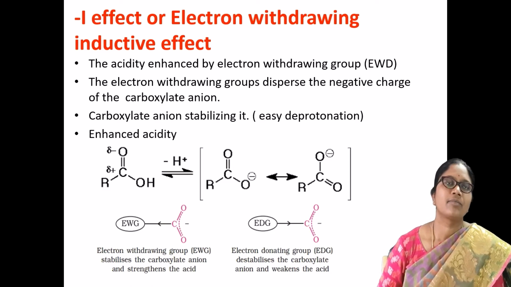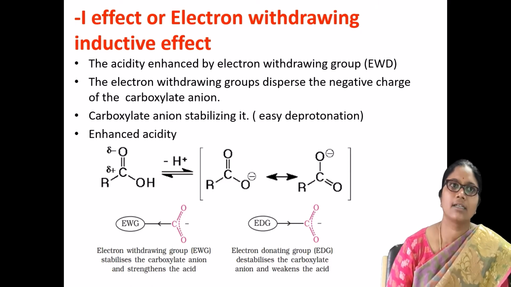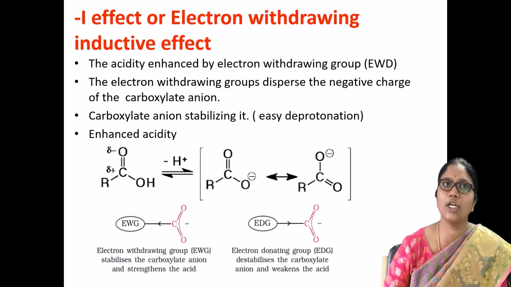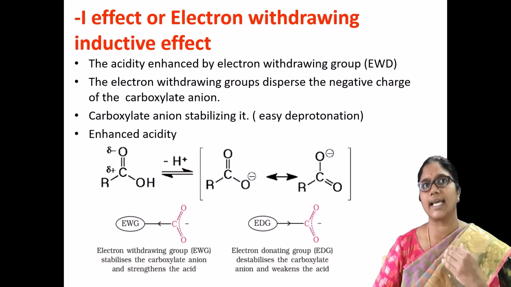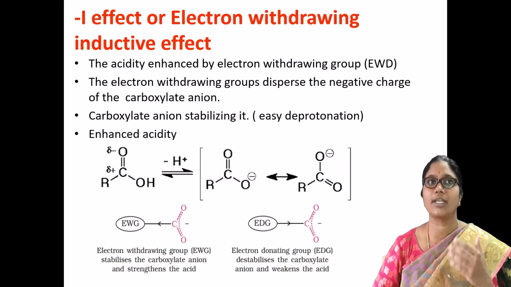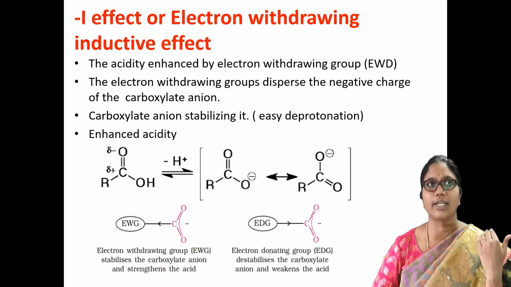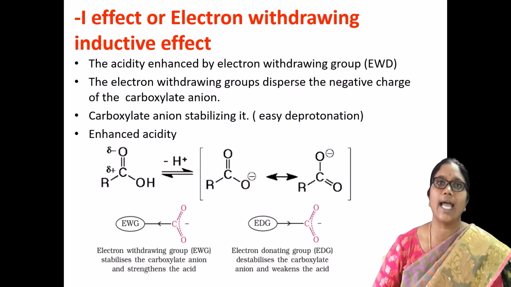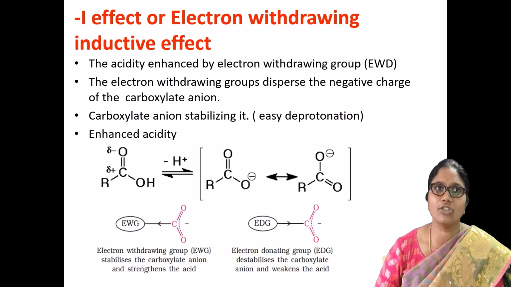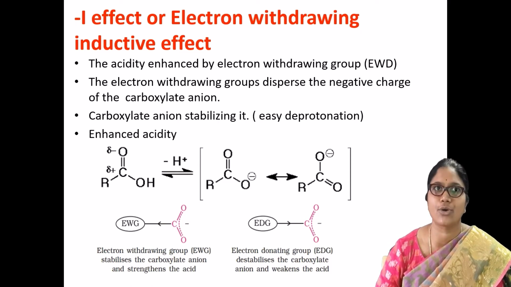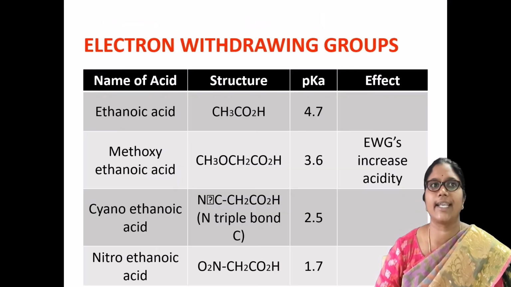So here the plus inductive effect, or electron releasing groups, may decrease the acidity because of destabilization and the difficulty in deprotonation. Whereas the minus inductive effect is associated with electron withdrawing groups. That's the reason why it is also called the electron withdrawing inductive effect.